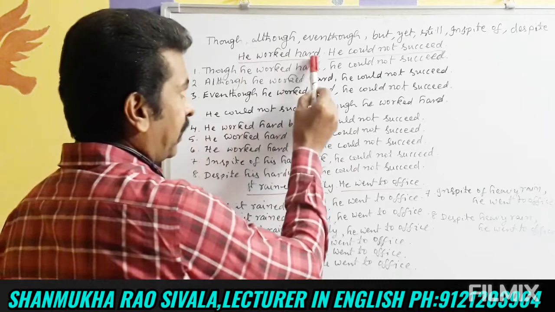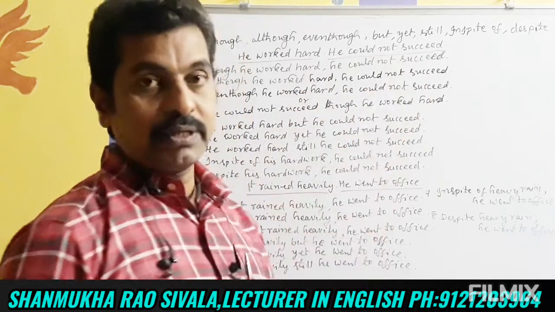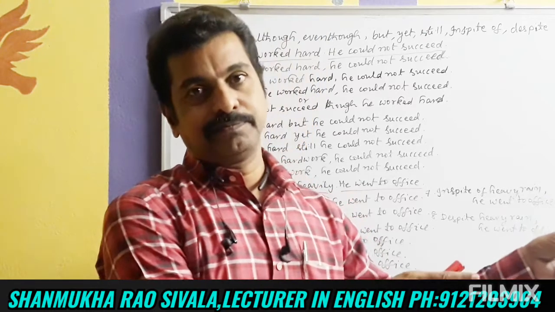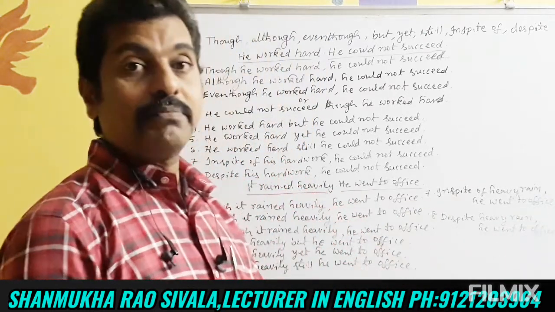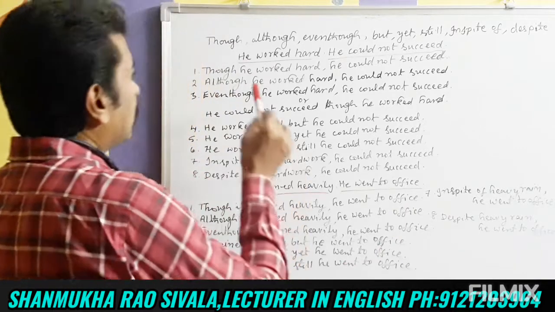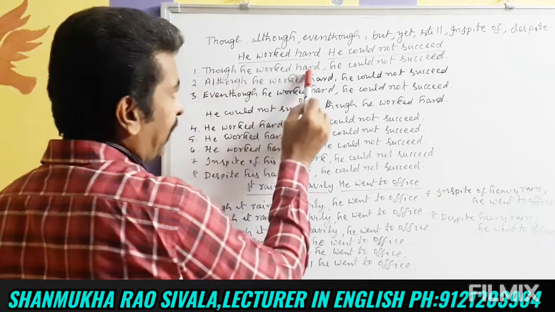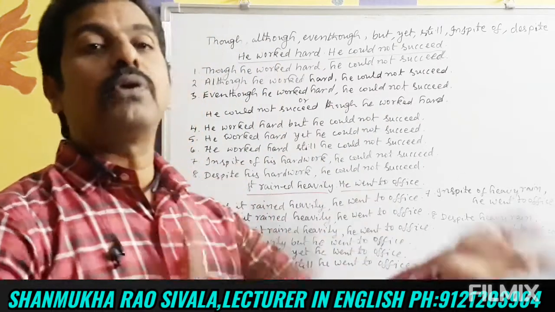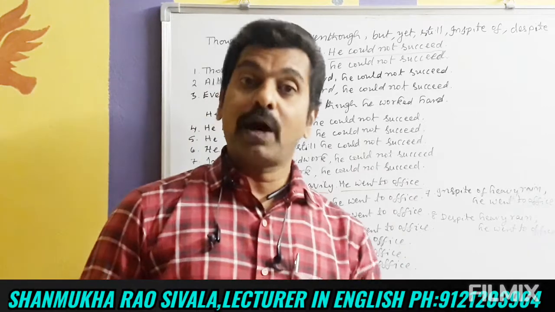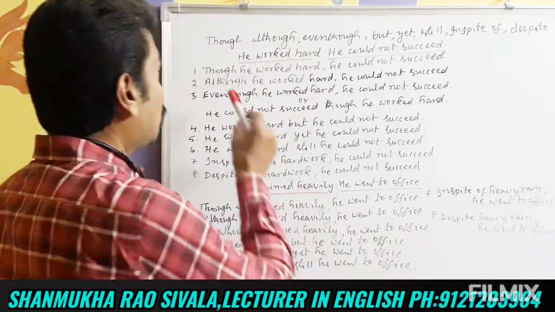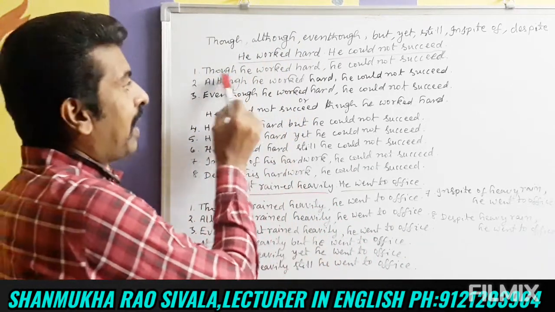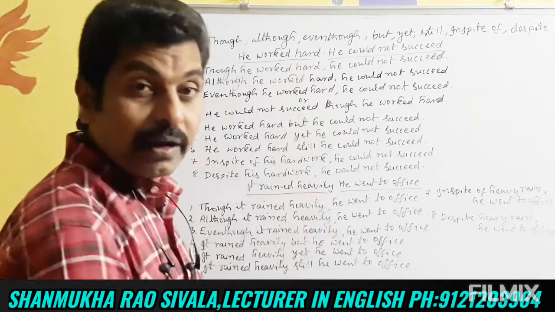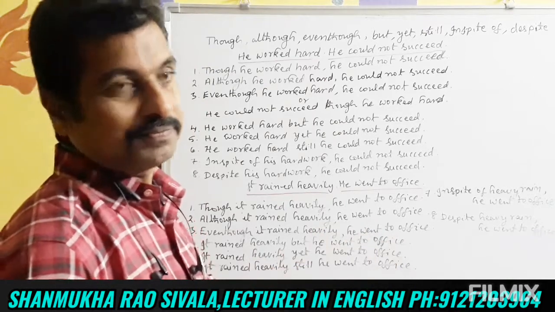He worked hard, he could not succeed. These are two opposite sentences. Okay friends, let us combine by using though. So, though he worked hard, he could not succeed. Though comes in the beginning. And at the end of the first sentence, we have to put a comma. Though he worked hard, he could not succeed.